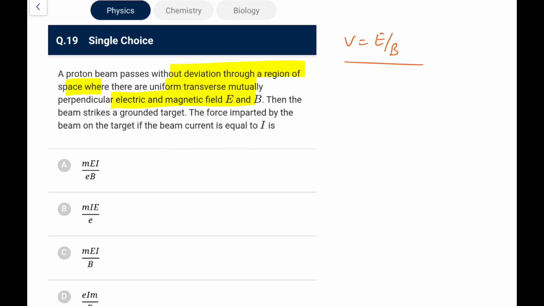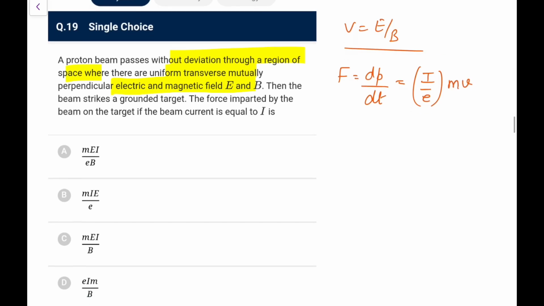Now the force imparted, the force basically is the rate of change of momentum. The beam current is equal to I, so we can say current is equal to number of protons times the charge. So the number of protons striking would be I by e, and each proton is striking with a speed v, having a momentum mv. So the answer is I mv by e, and what is v? It is E by B, so I m E upon e times B. Going by the options, I think the best one I can make out is A.